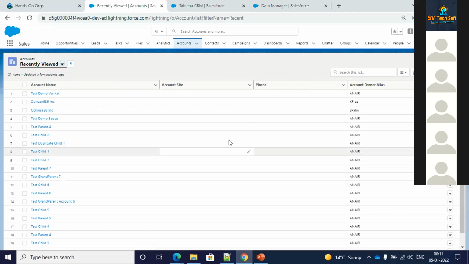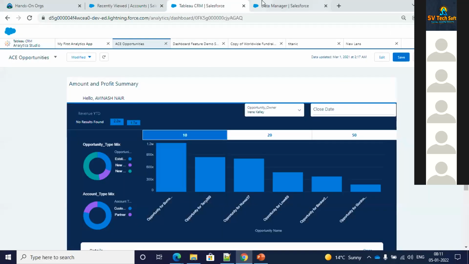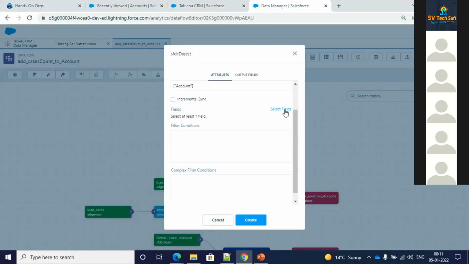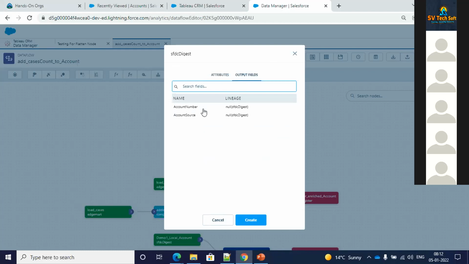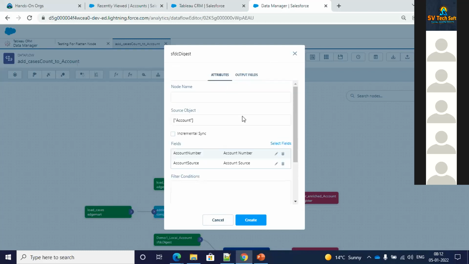Where I have the Tableau CRM installed. So from here, I will get that directly in this node. I can select the fields as well. Whatever fields I want to pull in from account, I can select and pull in the data over here. At last, you can see the output fields and you can click on save. You can pull in the data.